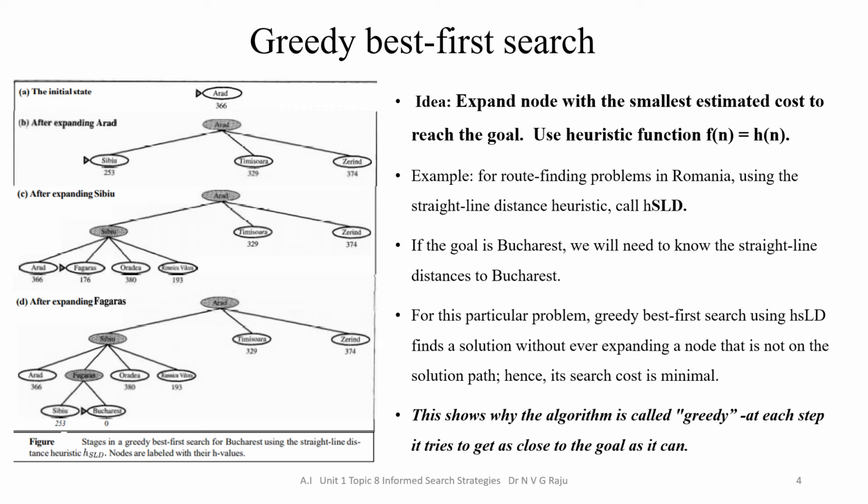Using this greedy best first algorithm, we are going to select minimal costs to reach the destination. This shows why the algorithm is called greedy. At each step, we are trying to get close to the goal using minimal cost.